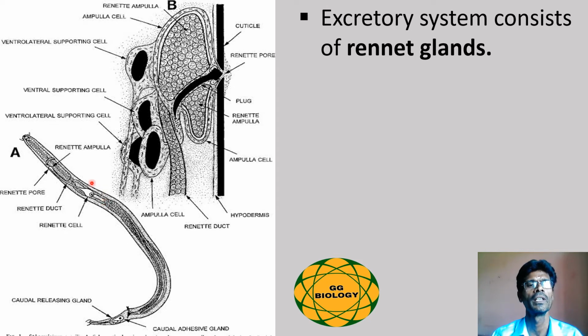Excretion in case of the Aschelminthes is done by special glands called the renette glands. The unwanted nitrogenous waste products are collected from the body by the renette glands, passed through the renette duct, and finally expelled out through a pore called the renette pore. So excretion is done by these renette glands.